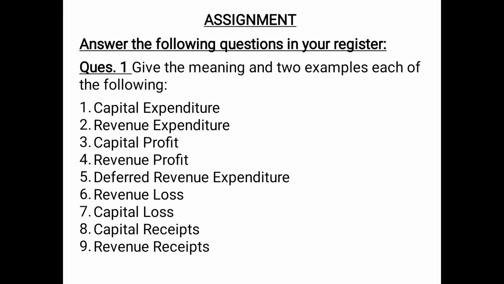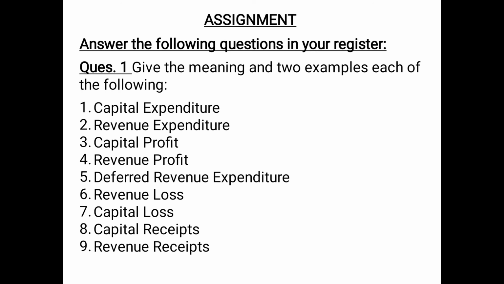Then deferred revenue expenditures are those expenditures of revenue nature, the benefit of which will last for a longer number of years. For example, the expenses incurred on shifting the business from one place to a better place. Then another example can be advertisement expenditure on launch of a new product.